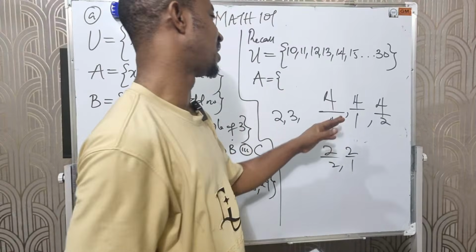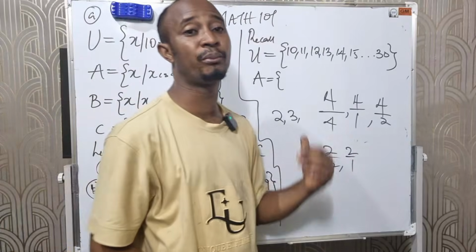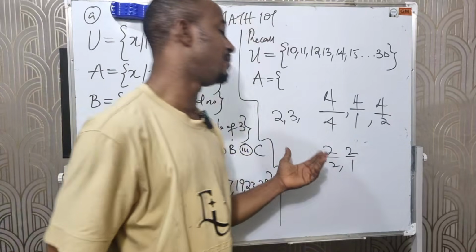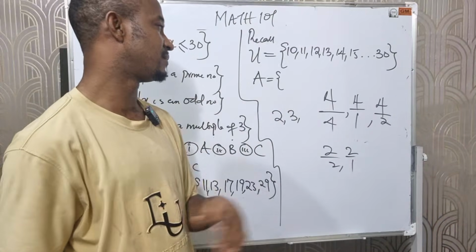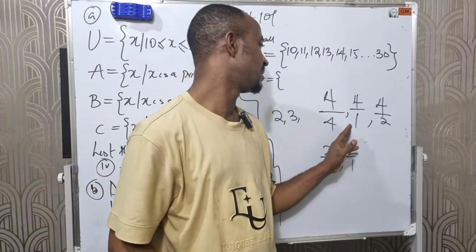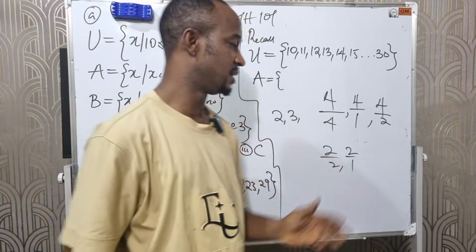So if 4 is not a prime number, what then is 4? 4 is simply called a composite number. If a number is not prime, it simply means it is a composite number, meaning they have more than 2 divisors.